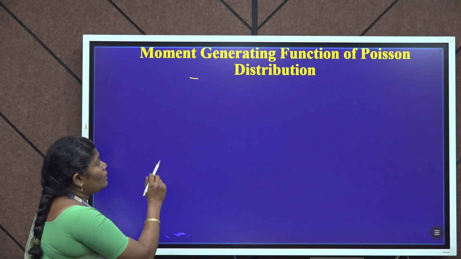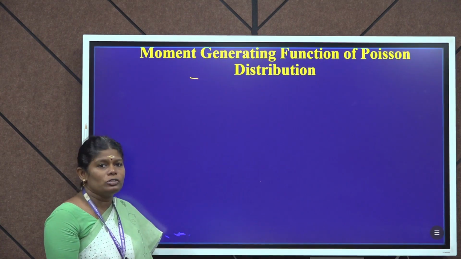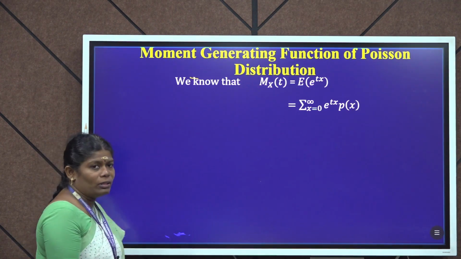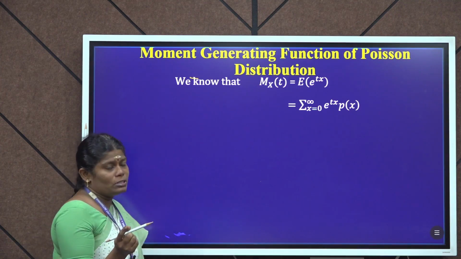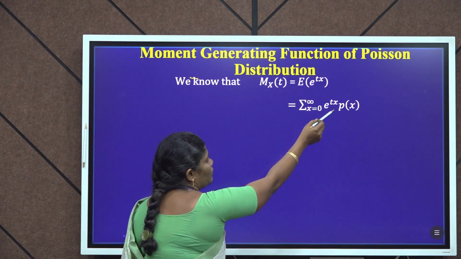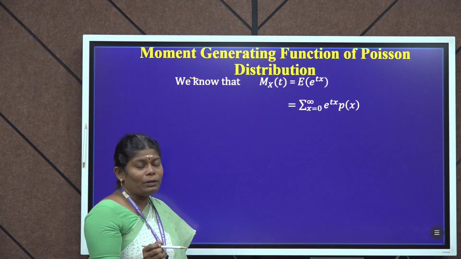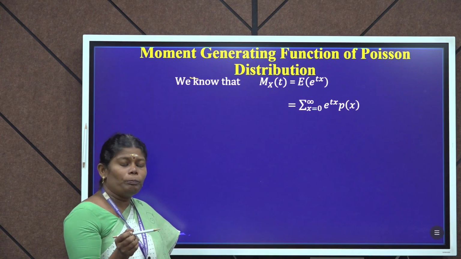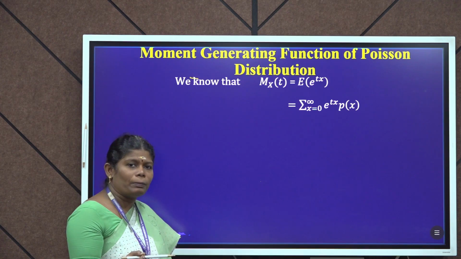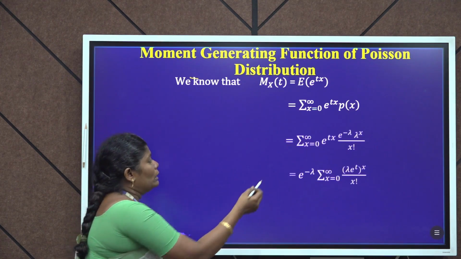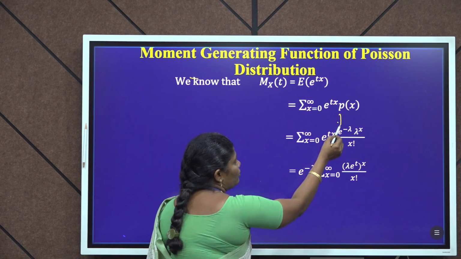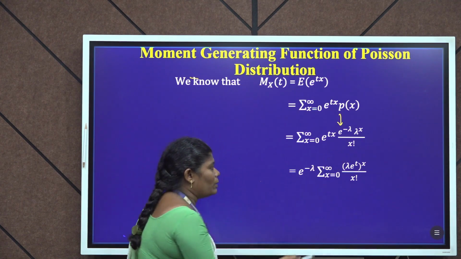To find moment generating function of Poisson distribution, we know that mx of t equal to capital E of e power tx. Capital E denotes expectation. This equal to summation x equal to 0 to infinity e power tx into p of x. Capital X is a Poisson distribution. So, p of capital X equal to small x, this is equal to e power minus lambda, lambda power x divided by x factorial. This is equal to summation x equal to 0 to infinity e power tx, e power minus lambda, lambda power x divided by x factorial.